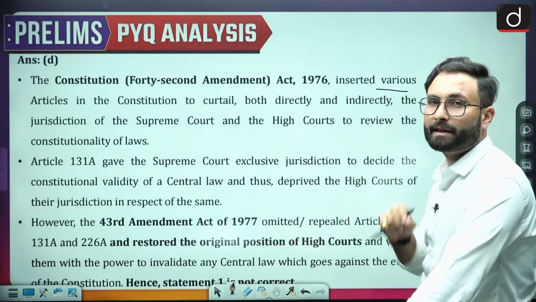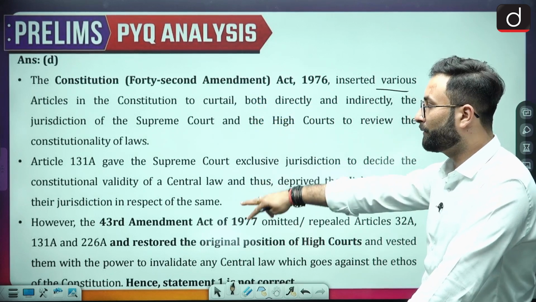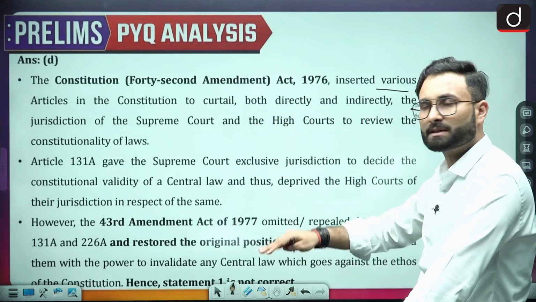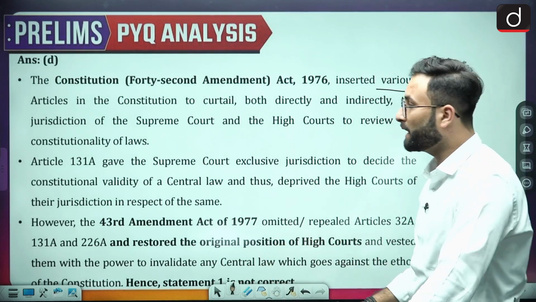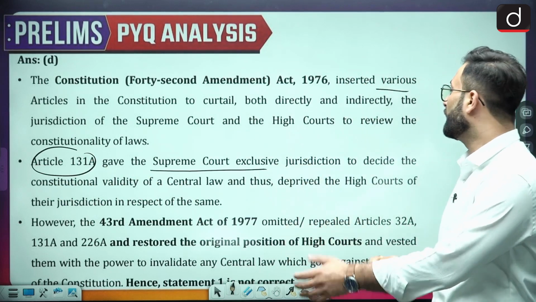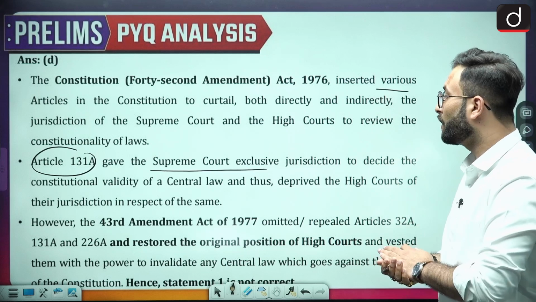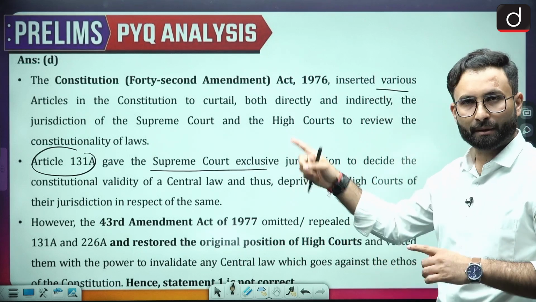They tried to curtail that particular power in the 42nd Constitutional Amendment Act, but in the next, the 43rd amendment, this has been reversed and the original position was restored. Okay, there was this Article 131A which gave the Supreme Court exclusive jurisdiction to decide on the constitutional validity of the central law, thus depriving the High Court of that particular jurisdiction.